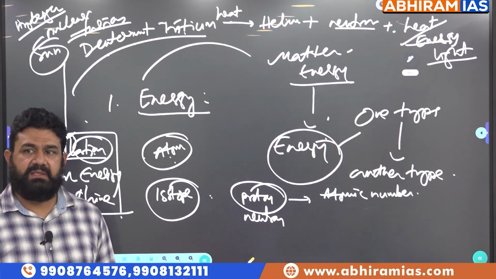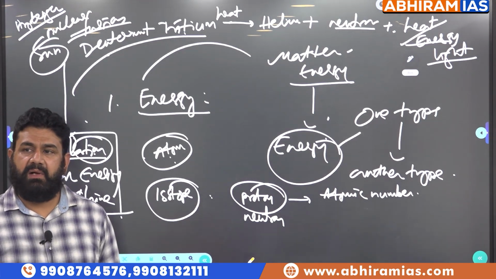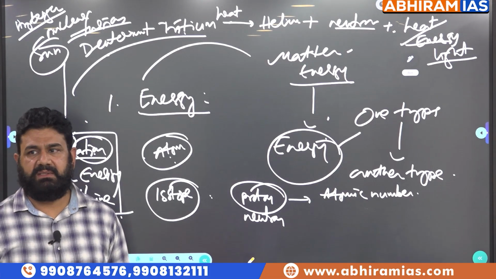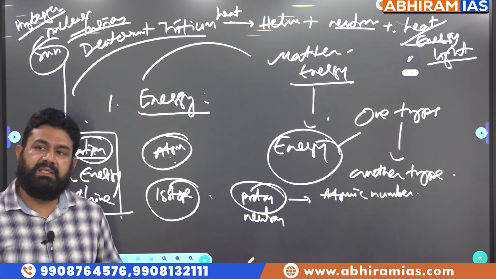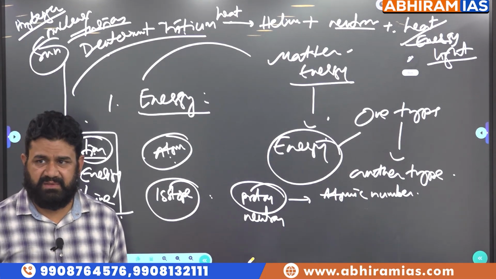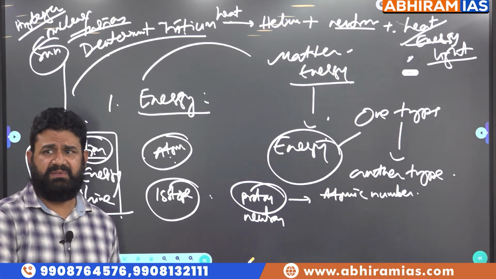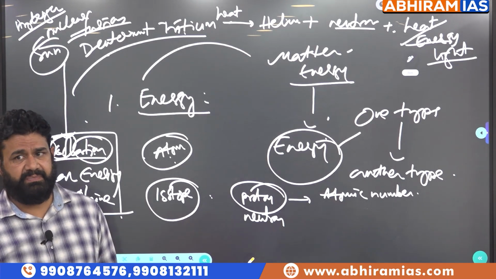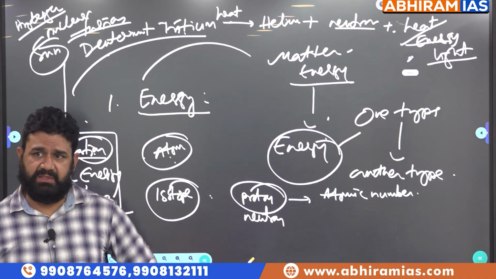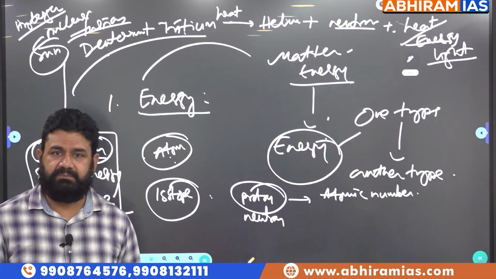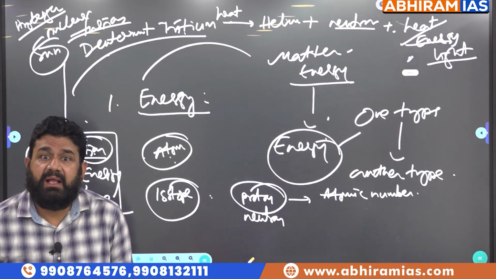Protons are positively charged. Protons are present inside the nucleus. To balance the charge, we have an oppositely charged particle outside the nucleus. We call those fundamental particles, subatomic particles, which are present outside the nucleus to balance the charge, electrons. Because the proton is positively charged, to balance it we need which charge? Negative charge. So the number of protons and electrons would be equal for balance of charges. Only then we call it an atom. If there is a charge imbalance, we call that element an ion.